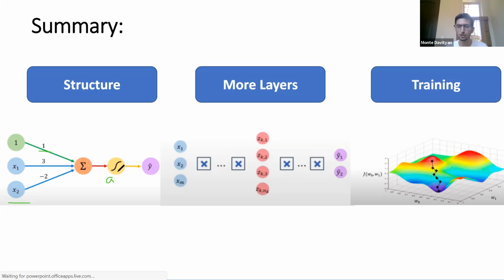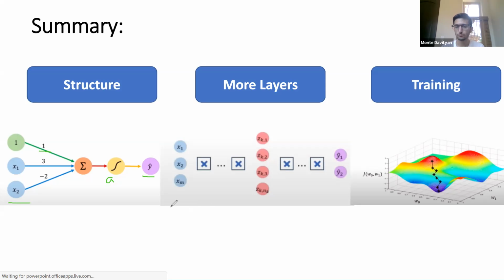It lets our function generalize to nonlinear data, and it gives us our prediction. We could also have more layers, as I talked about. Having more layers allows our function to approximate more complex functions. It allows our neural network to learn complex things, and in the world of complex data, this is needed.